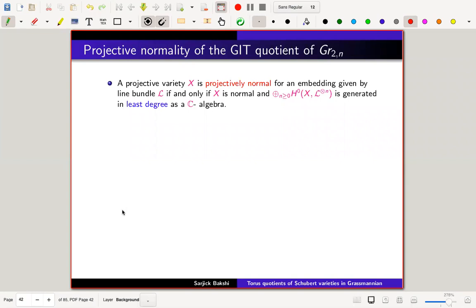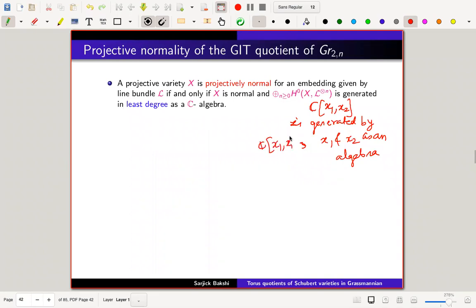For example, just take the polynomial ring C[x]. This is generated in the least degree as a C-algebra by only x. So just to be fair, this is the usual polynomial ring, say C[x1, x2]. And this is generated by x1 and x2 as an algebra. And where do x1 and x2 lie? They lie in the degree 1 piece, which is the least degree.